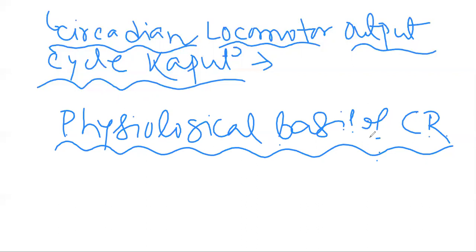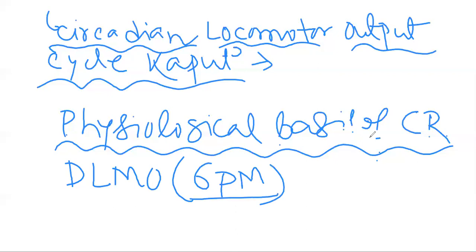So this circadian rhythm basically starts with the dim light melatonin onset, typically at 6 p.m. regularly.